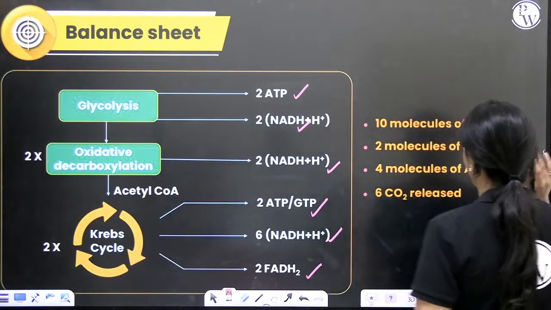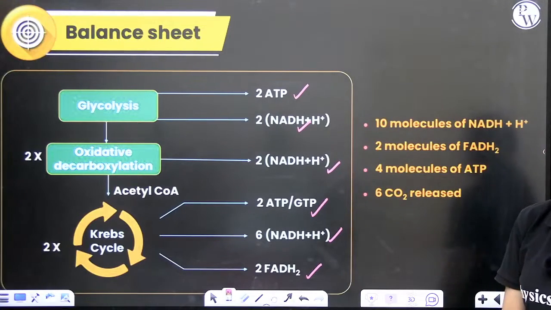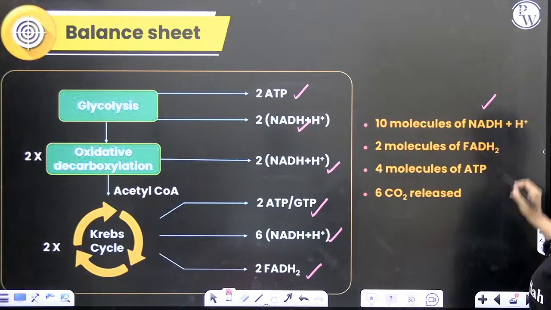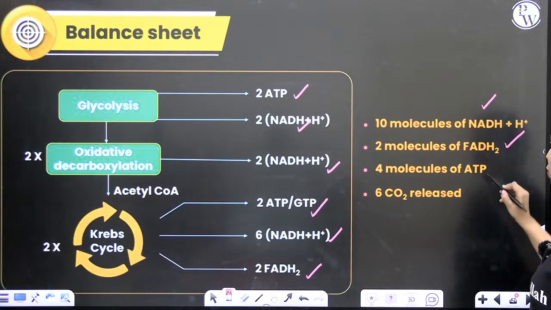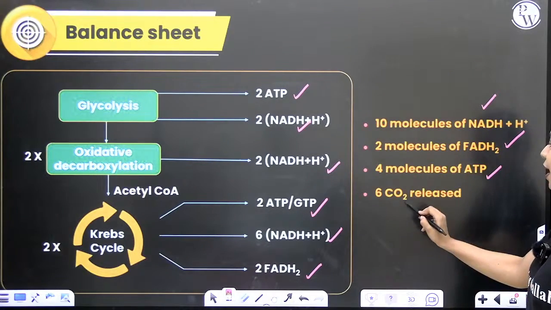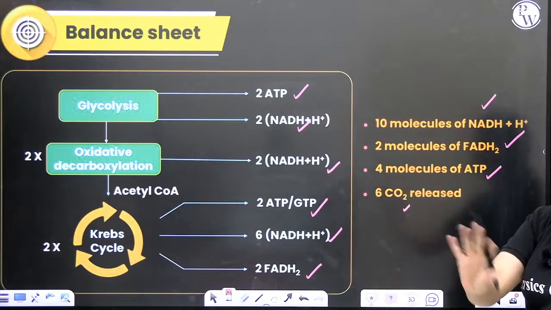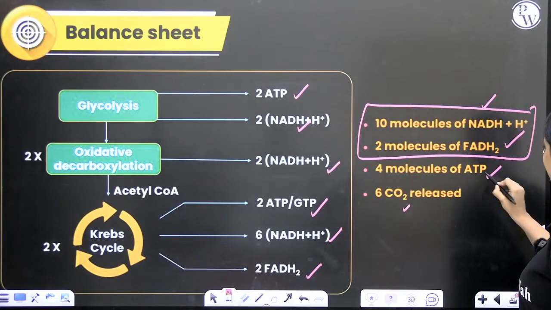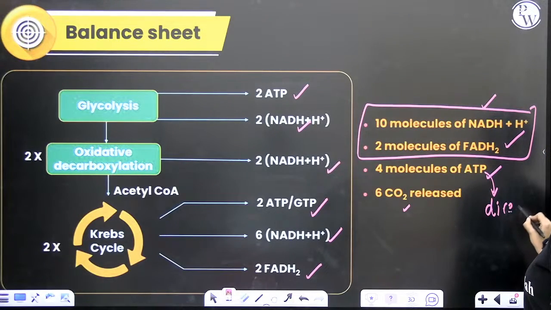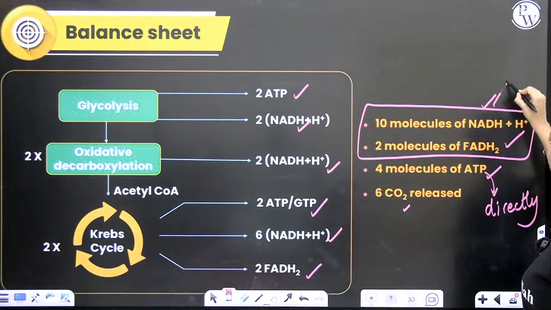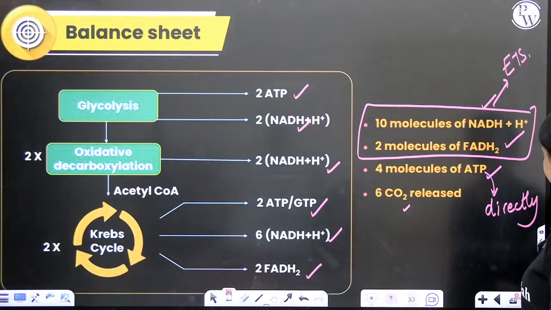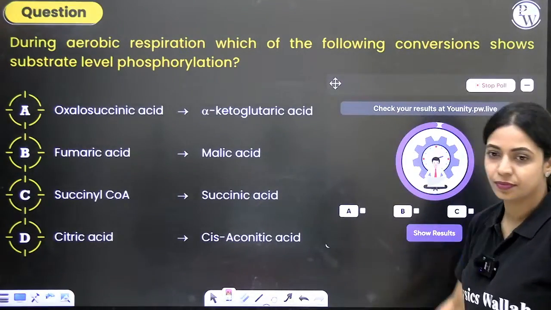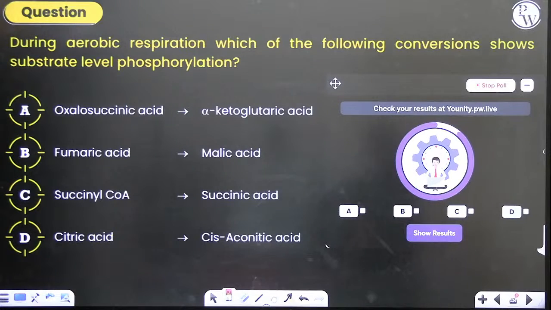Okay. So totally from all of this combined so far, we have 10 molecules of NADH plus H plus, 2 molecules of FADH2, 4 molecules of ATP, and 6 carbon dioxide. All the carbon dioxide molecules are released. Okay. So now we have to work with these two. This can be directly used. This cannot be directly used. This has to go through ETS. So let's solve some questions based on Krebs cycle before we learn about ETS.